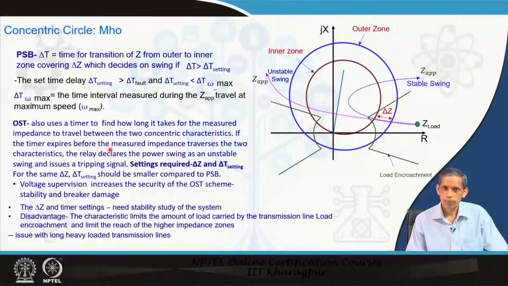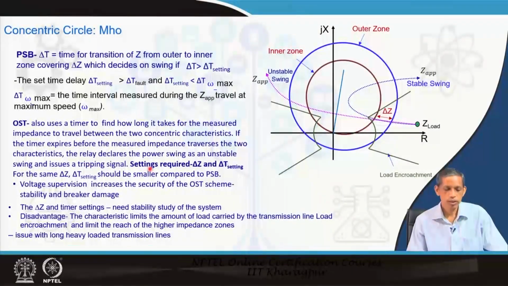If the timer expires before the measured impedance traverses the two, that we have mentioned, that if the delta t is greater than delta t maximum, a delta t setting, then the relay can go for issuing a trip signal. This is OST, out of step tripping. Earlier we talked about power swing blocking. So, this trip signal is being generated, and thereby it is ensured that this is an unstable swing situation.